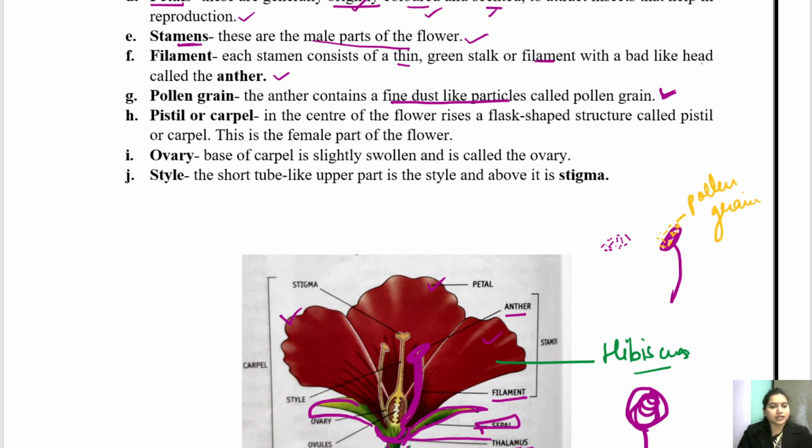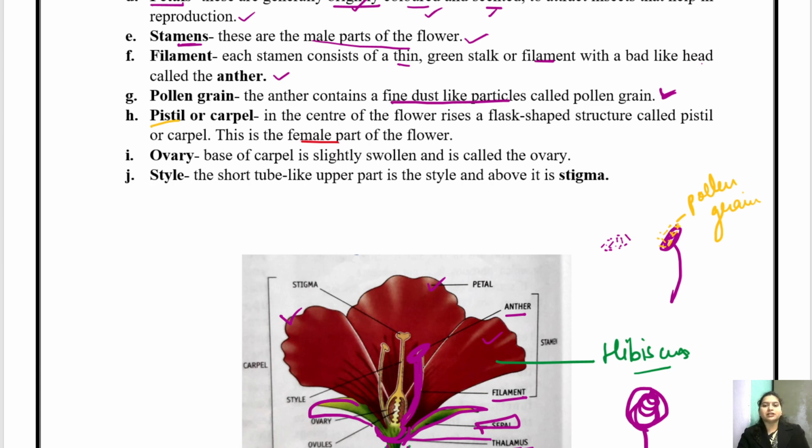Clear? Now let's come to the next. We have pistil and carpel. So what are pistil and carpels? Pistil and carpels are generally the female part of the flower. Okay, pistil and carpel are the female part of the flower. Now the female part of the flower consists of ovaries and ovules and style and stigma. Okay, carpel is written here, see what is in it: there is stigma, there is style, this is style, okay.